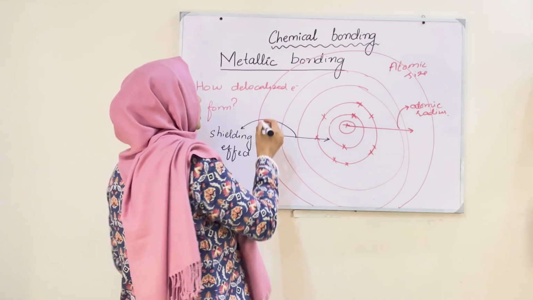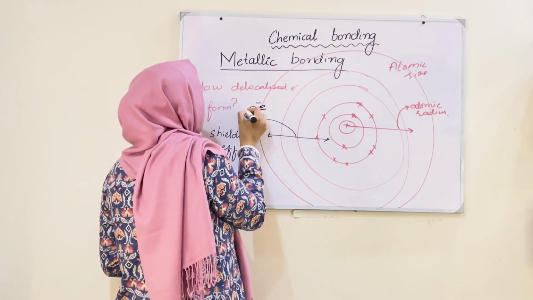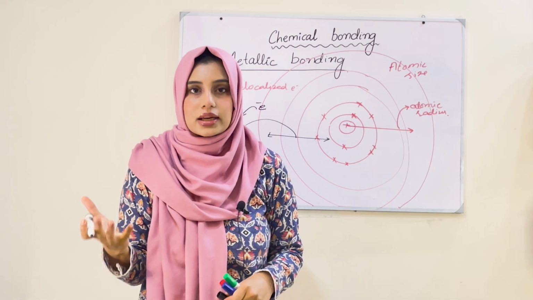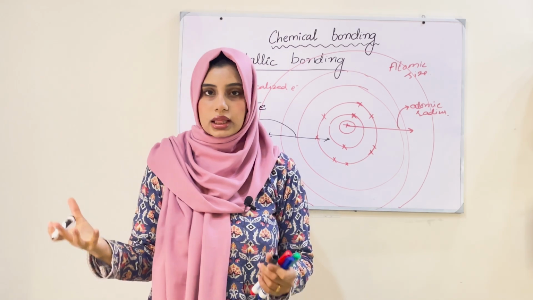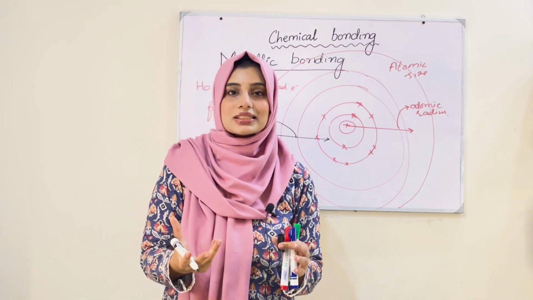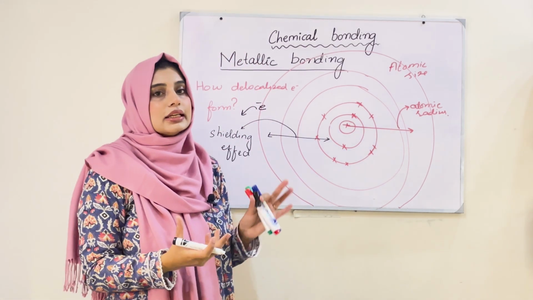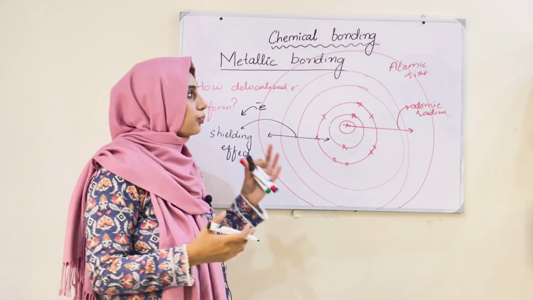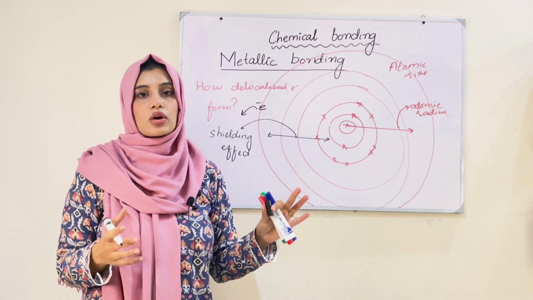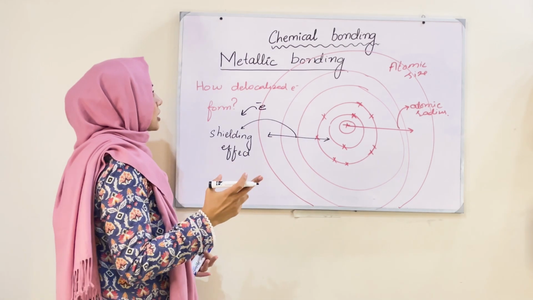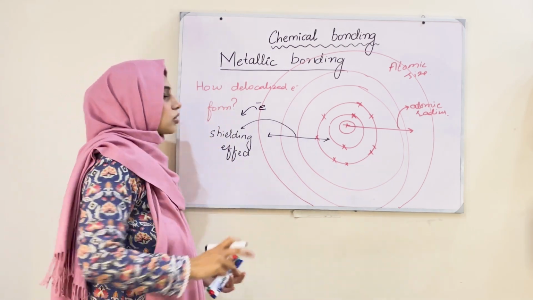That is why they are instantly removed from their shell, and after moving out of the shell, they start moving here and there without any permanent nucleus. That is why they are called free electrons or delocalized electrons, or the pool or sea of electrons forms in metallic bonding. I hope this question is clear to you all, that how delocalized electrons are formed.